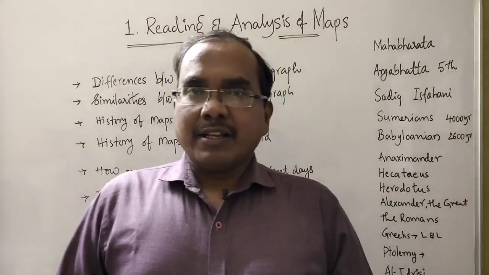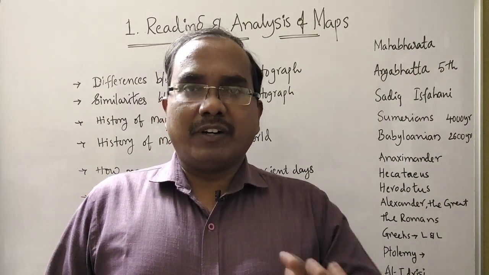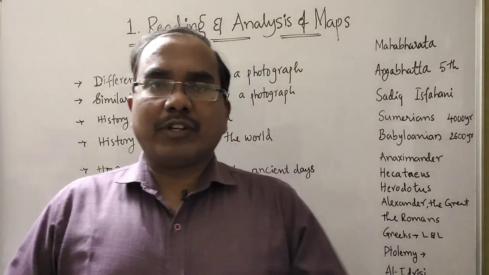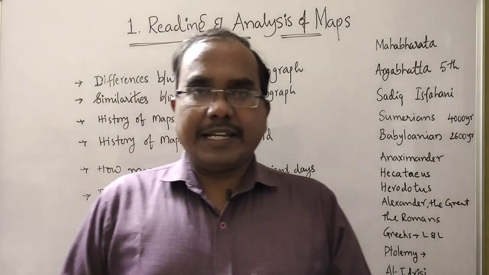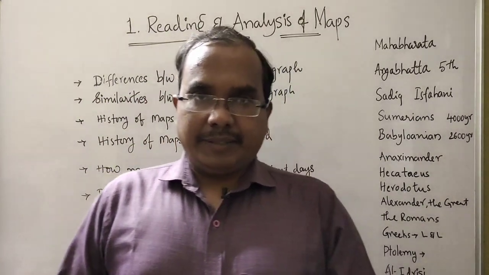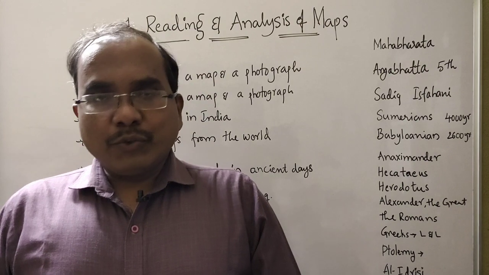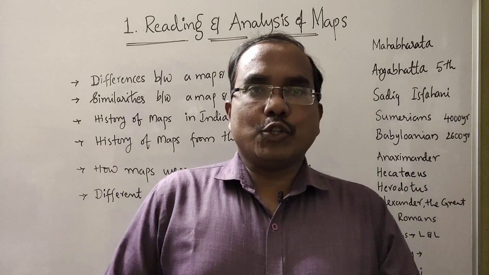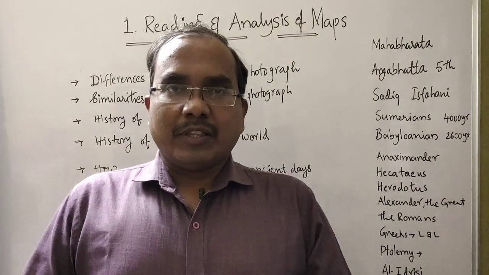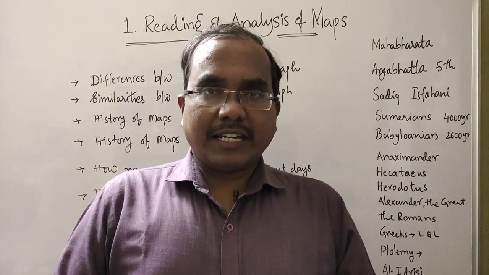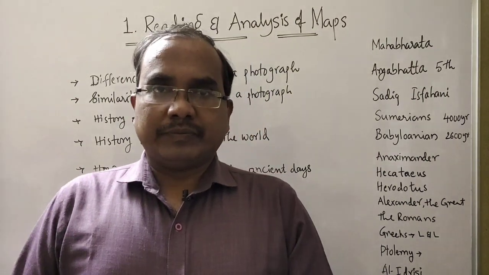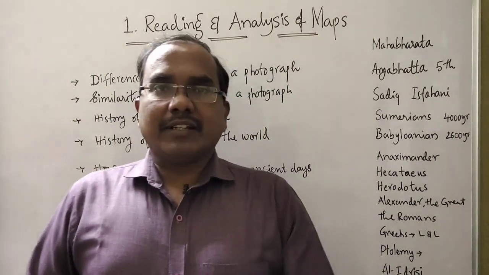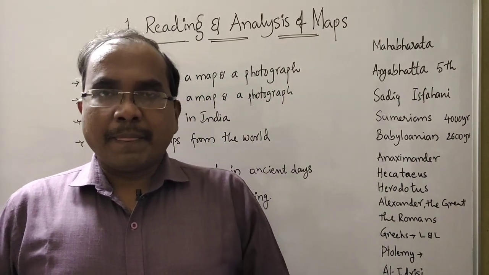First one is the photograph of world, and the second one is the photograph of India. These photographs were taken by a satellite from the sky. Do you find any differences between these two images, the ones you have seen earlier and the ones you have seen now? The first ones are maps and the second ones are photographs.